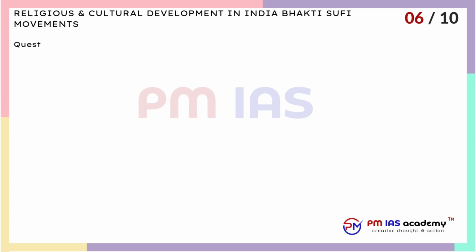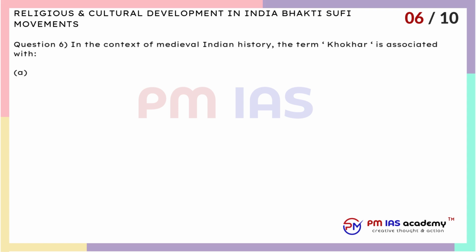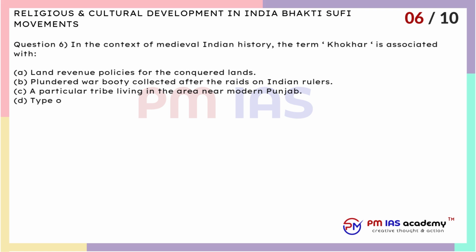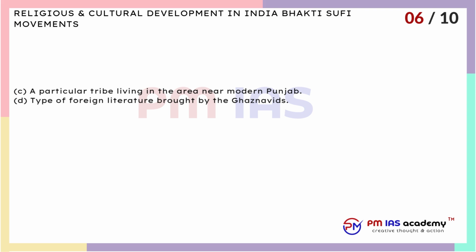Question 6. In the context of medieval Indian history, the term Khokhar is associated with A. Land revenue policies for the conquered lands. B. Plundered war booty collected after the raids on Indian rulers. C. A particular tribe living in the area near modern Punjab. D. Type of foreign literature brought by the Ghaznavids.